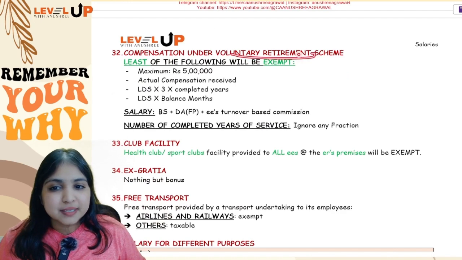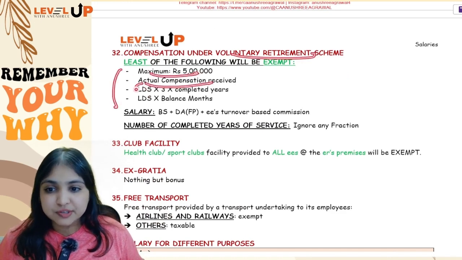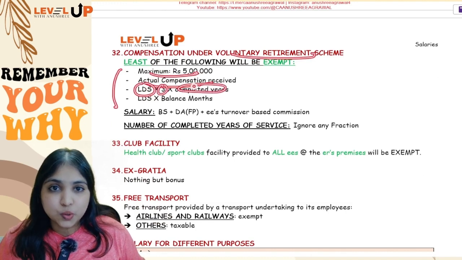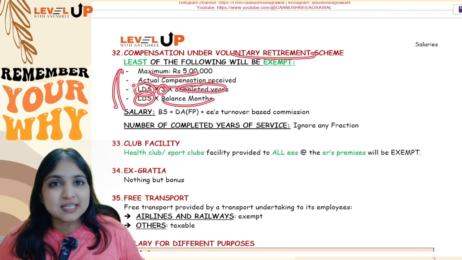Then voluntary retirement scheme, again 4 things you will calculate. Maximum exemption 5 lakhs; actual compensation received; last drawn salary into 3 into completed years; and last drawn salary into balance months. So out of these 4, whichever is the least will be exempt.